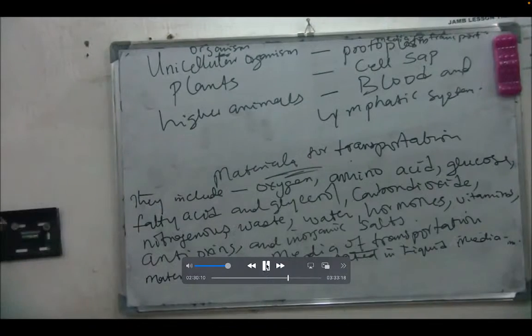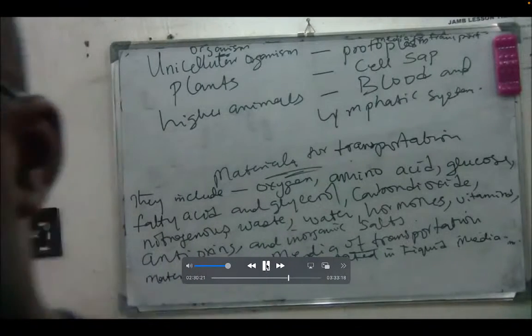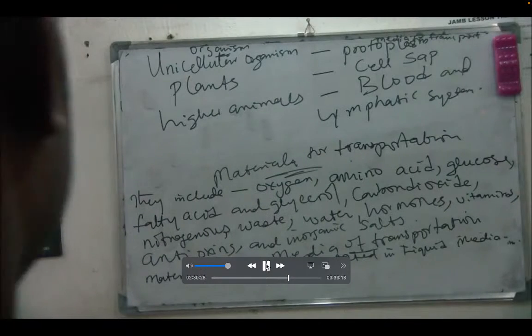So you now know. JAMB is going to ask you, what is the media of transport for plants? What will be the answer? They will write blood, they will have lymphatic cells and all those things. You should know that you should pick cell sap.